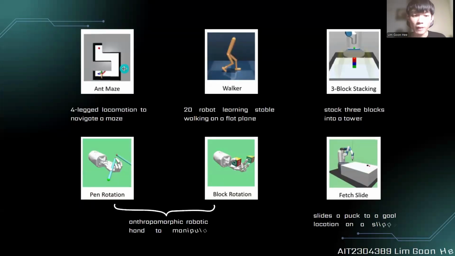Right, so the first one is the M-maze. So this experiment requires complex 4-leg locomotion to navigate a maze. And then the second one is a walker. So walker means a 2D robot learning stable walking on a flat plane.